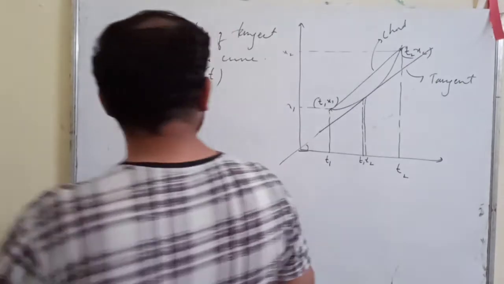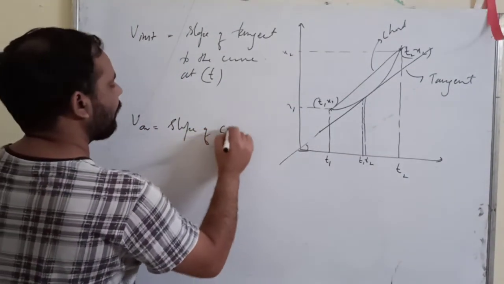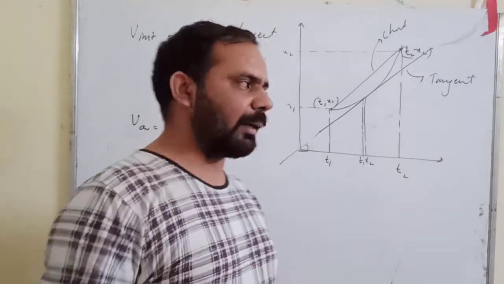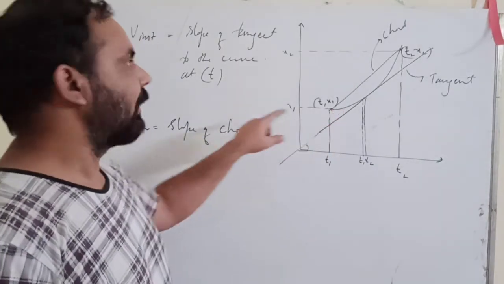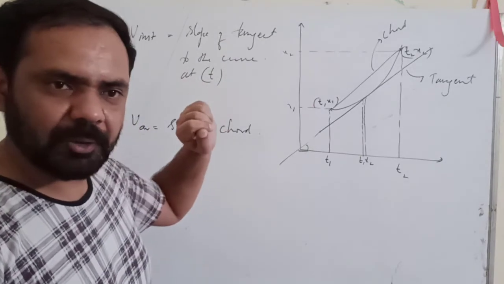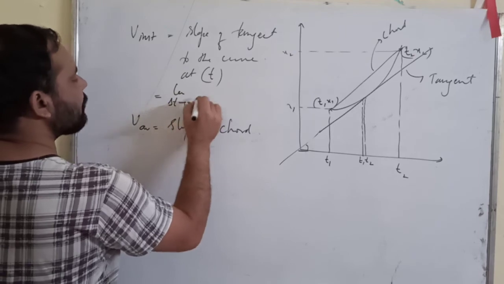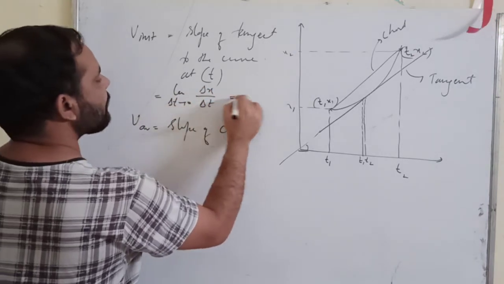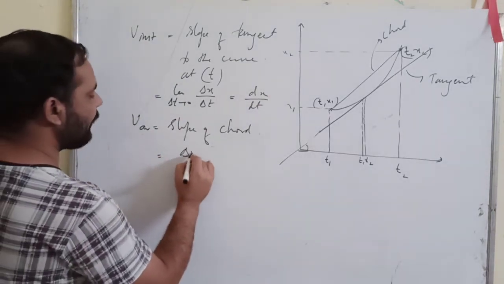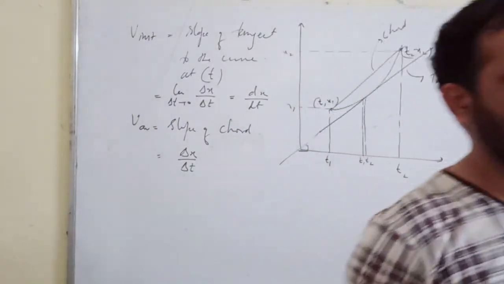So now remember, finally I am writing V average, slope of chord. Okay, if you are finding the slope of chord, you are finding out the average velocity, and if you are finding out the slope of tangent, then you are finding the instantaneous velocity. How you will get the formula? Limit delta t tends to 0 delta x upon delta t, which is nothing but dx upon dt. Okay, and how you get this? As delta x upon delta t. So these formula you will have to remember.